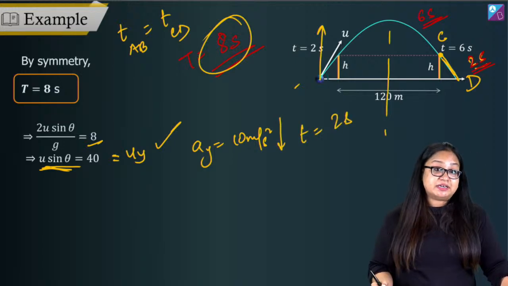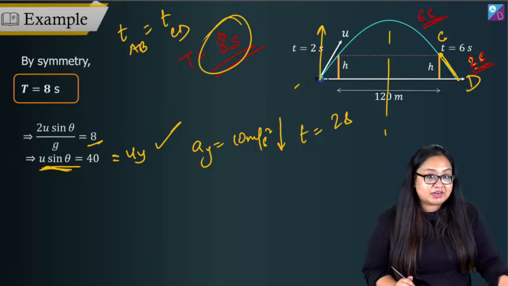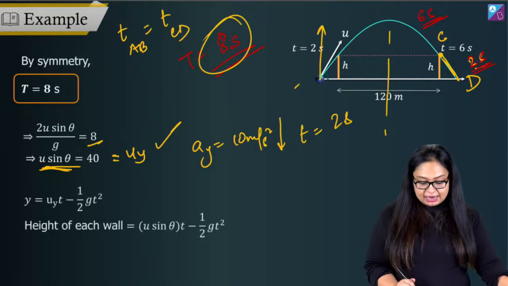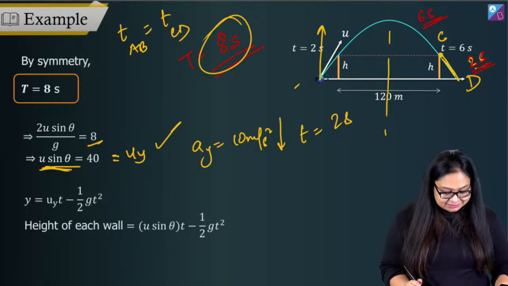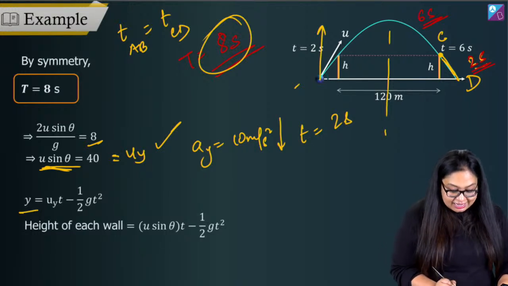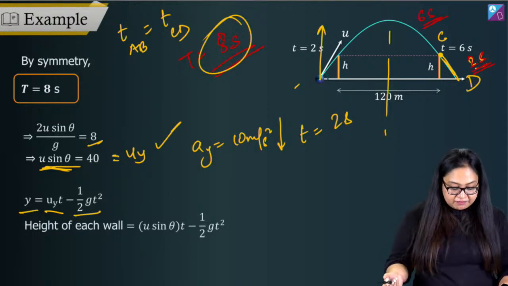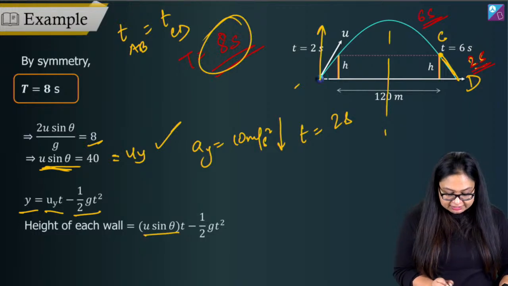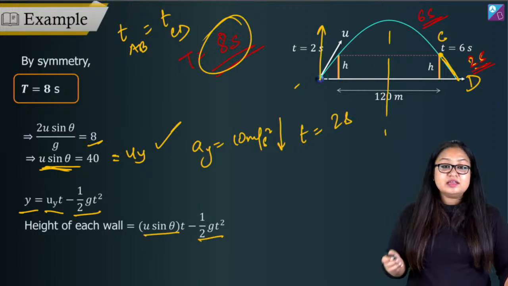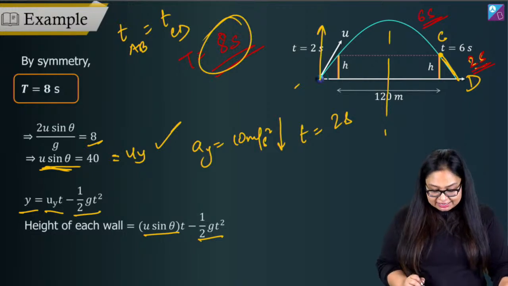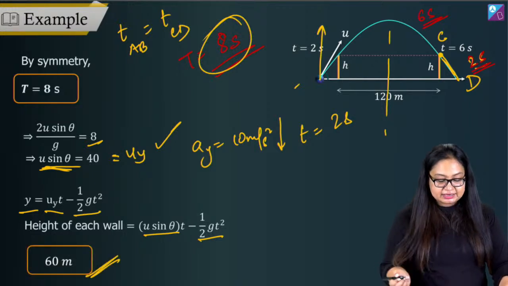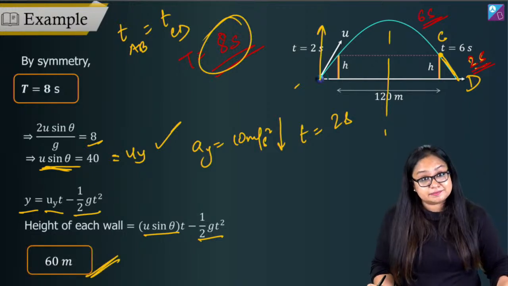I need the displacement, s equal to ut plus half at square. So the height of each wall will be u sine theta into t minus half gt square. U sine theta is 40, t is 2 seconds. Substituting, we get 60 meters as the height.